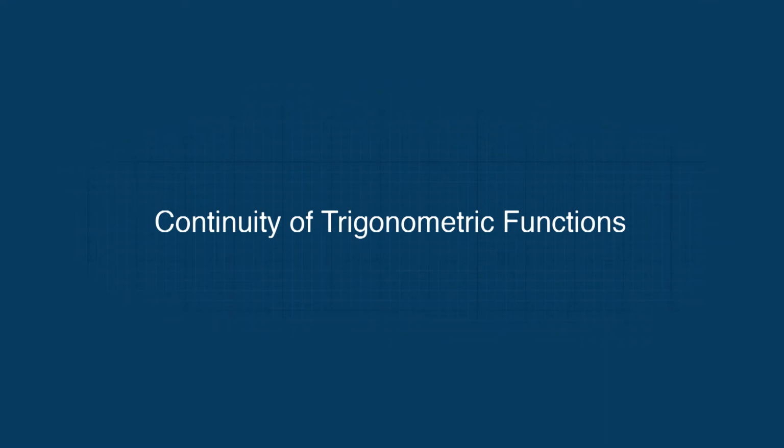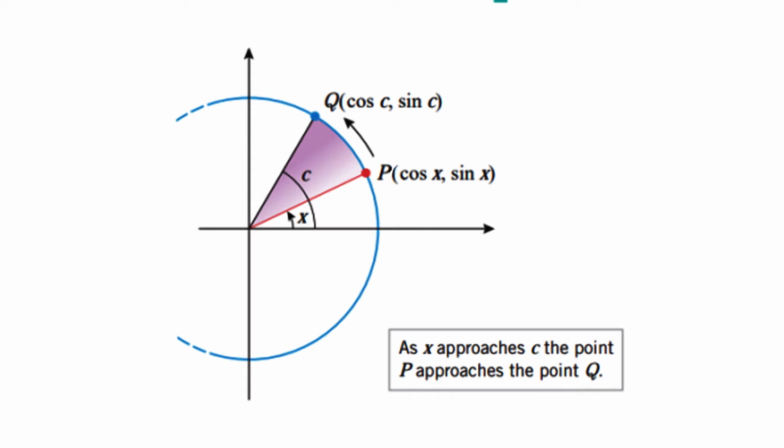Continuity of trigonometric functions. From trigonometry, we know that the graphs of sin x and cos x are drawn as continuous curves. We will not formally prove that these functions are continuous, but we can motivate this fact by letting c be a fixed angle in radian measure and x a variable angle in radian measure.